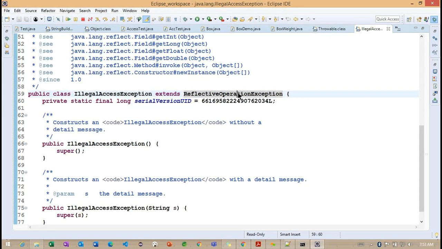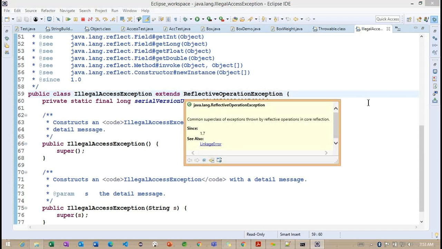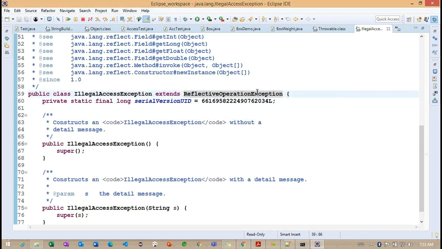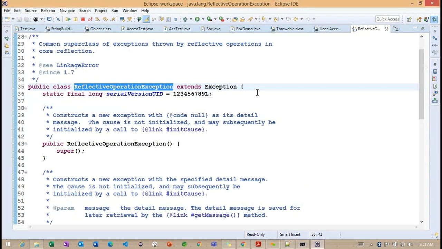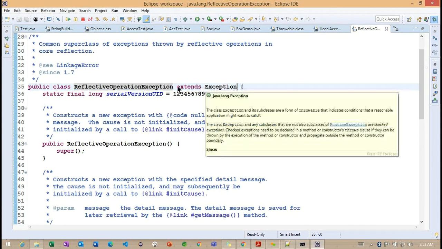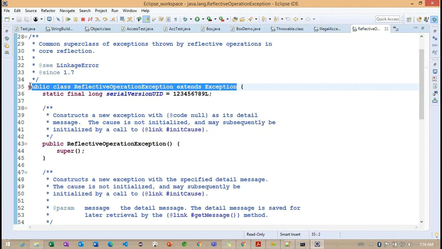Now we need to understand where this exception is coming from. If you observe, this exception is coming from the Exception class. Getting the point?